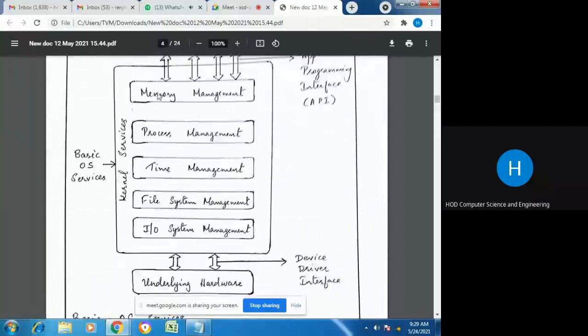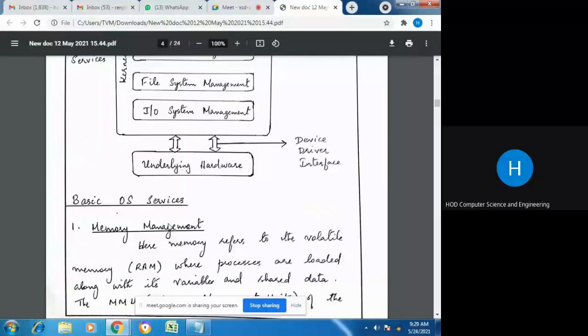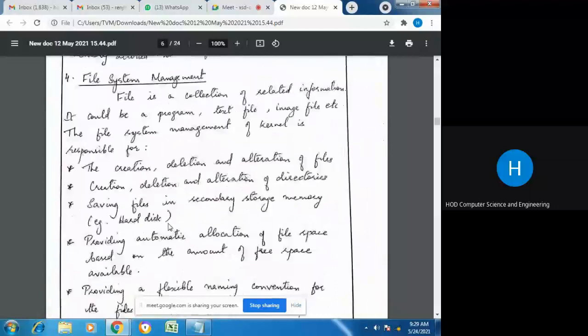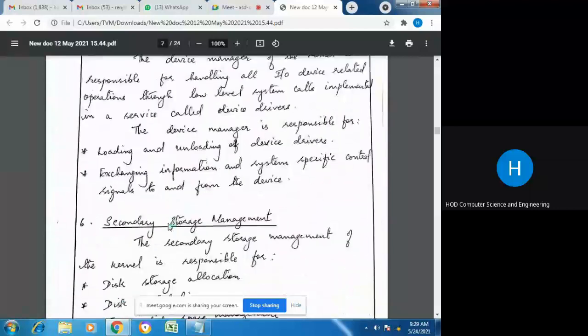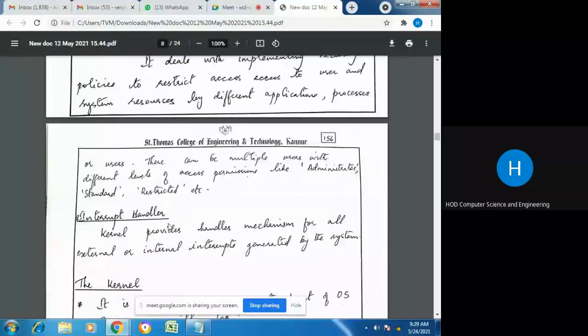The basic OS services or kernel services include memory management, process management, time management, file system management, input-output system management, and apart from that, we had discussed 3 more: secondary storage management, protection system, that is protecting the system by giving different access permissions, and then interrupt handling. So these are the main functions or basic services provided by the OS. That was a university question. What are the basic functions or basic services of an OS?